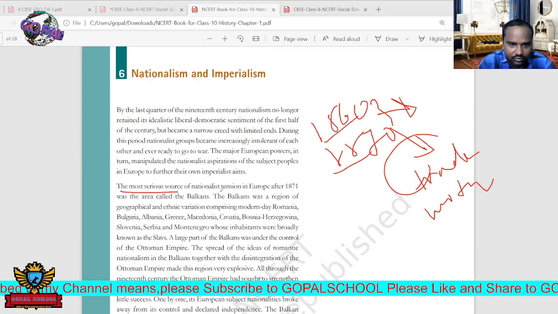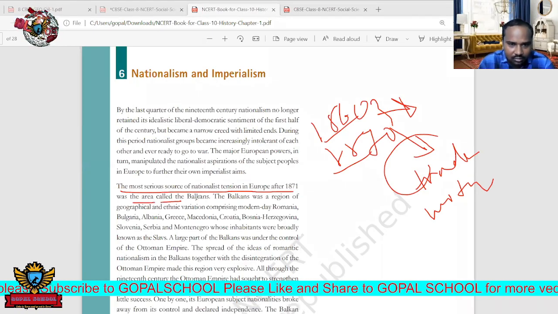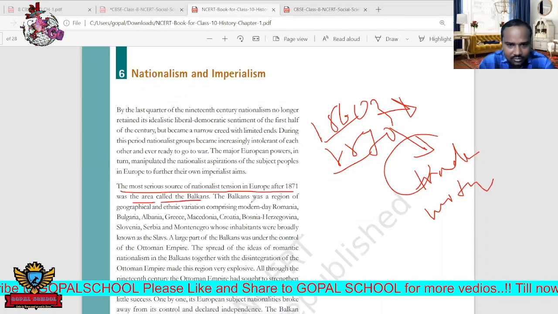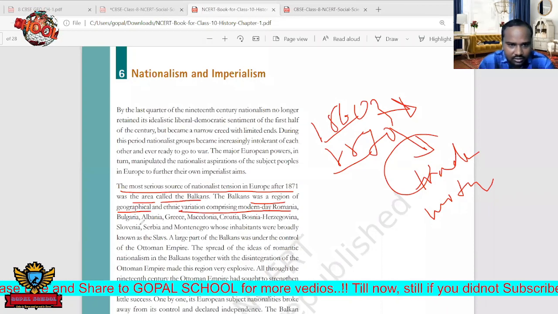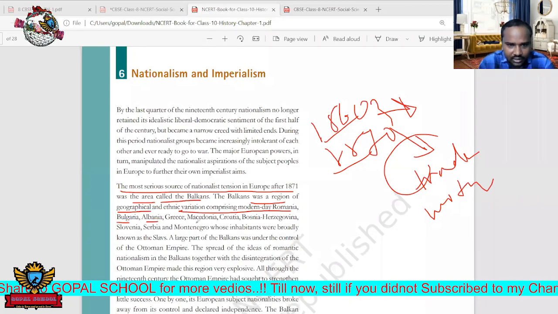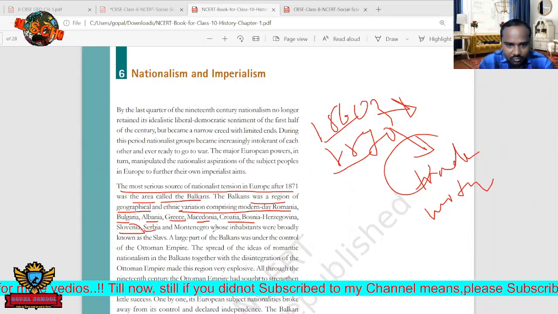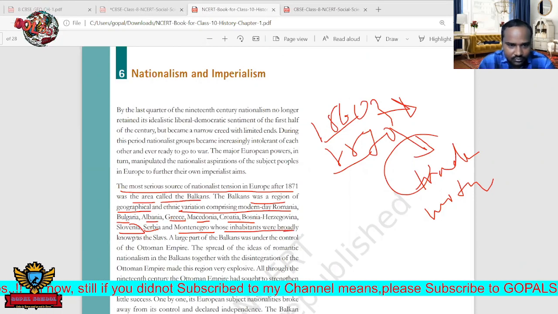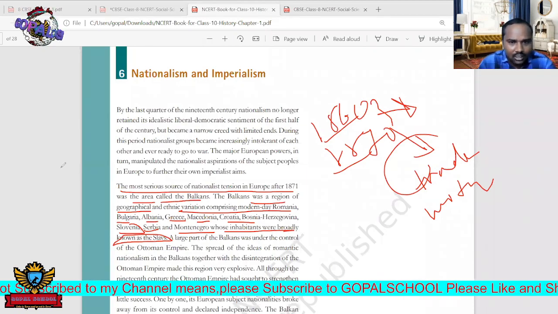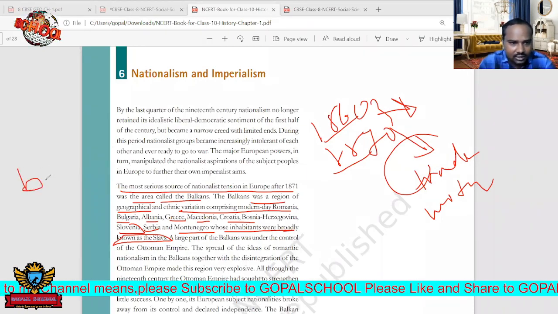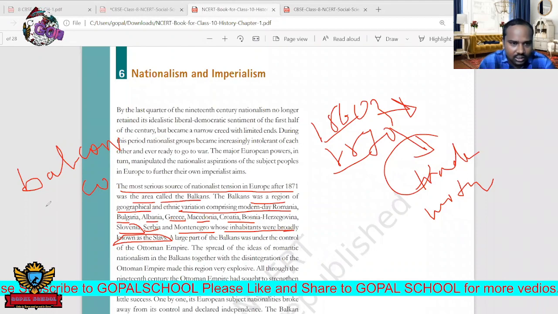Among these, the most serious source of nationalist tension in Europe after 1871 was the area called the Balkans. The Balkans was a region of geographical and ethnic variations comprising modern-day Romania, Bulgaria, Albania, Greece, Macedonia, Slovenia, Serbia and Montenegro. See here, there are some Balkan countries. Why are these countries called Balkan countries? Nearly 15 countries are there.